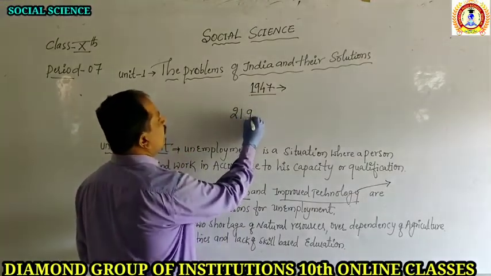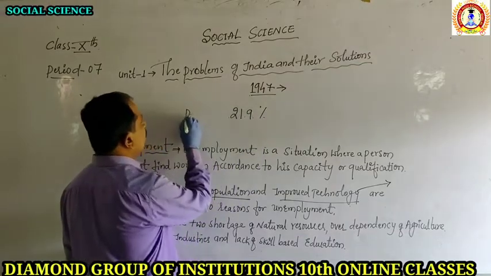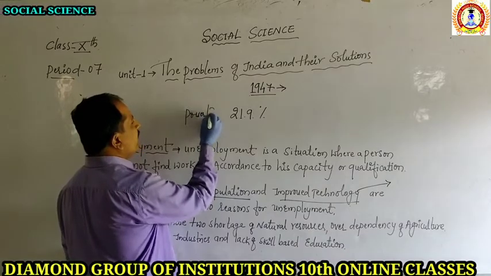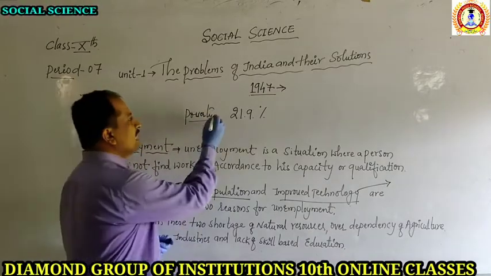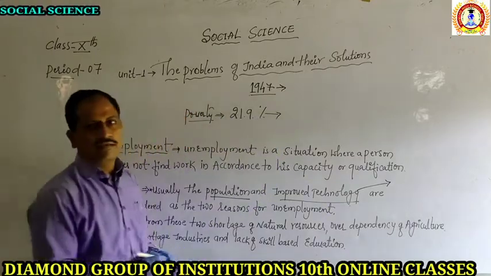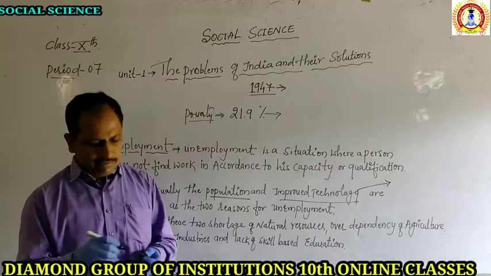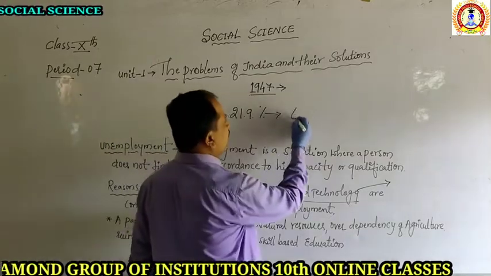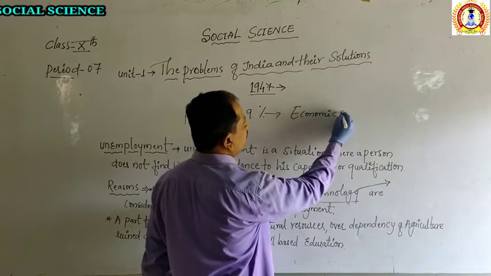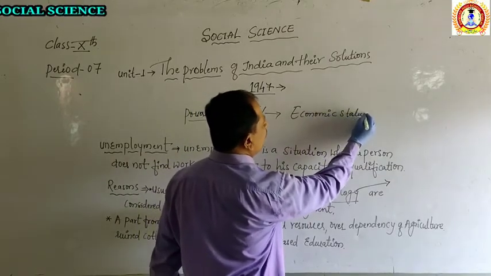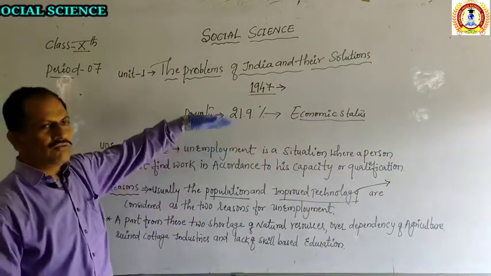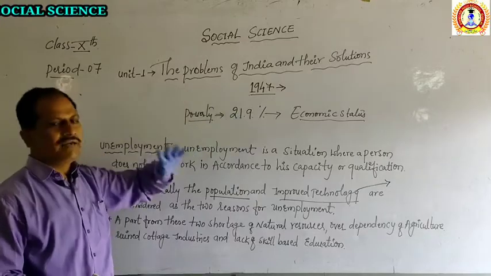21.9% poverty level was there in India. So today, due to COVID, we are finding that this percentage has risen to a higher level, because our economic status has come down. Due to the economic status, we are finding the poverty level will be very high. So earlier in 2011 it was 21.9%.